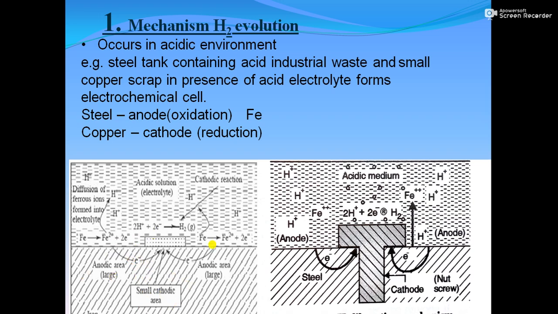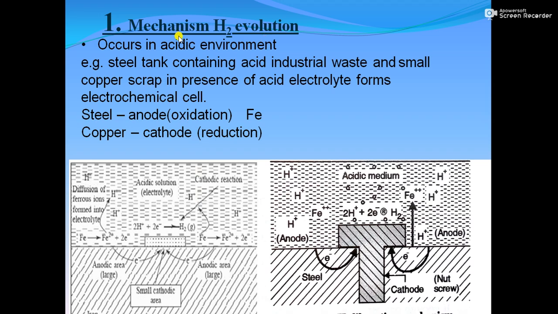The reason why this portion gets corroded is that if we compare the reactivity of iron and copper, the iron is more reactive, so it is going to work as an anode. So the oxidation of iron takes place. Iron will get converted to Fe2+ ion. It will lose electrons. Then at the cathode, what happens at the copper piece? The hydrogen ions from the acidic electrolyte take up these free electrons and hydrogen gas is formed, and it is liberated in the form of bubbles at the cathode.